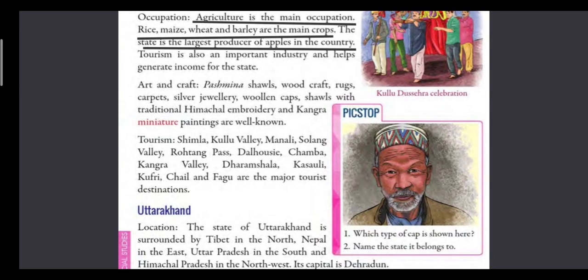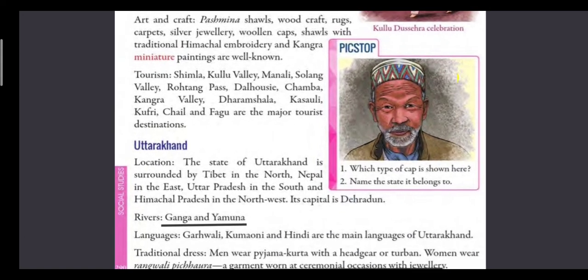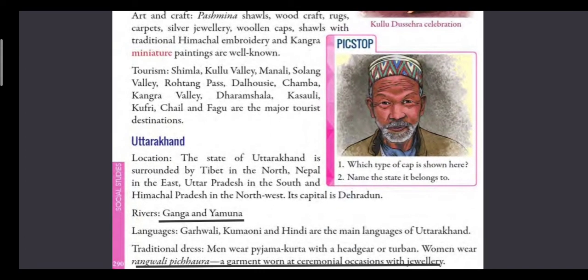Now I hope Himachal Pradesh is clear to you. Now we will move on to Uttarakhand. So here also we will firstly read about the location of Uttarakhand. The state of Uttarakhand is surrounded by Tibet in the north, Nepal in the east, Uttar Pradesh in the south, and Himachal Pradesh in the northwest. Its capital is Dehradun. So I will again take you back to the same map.